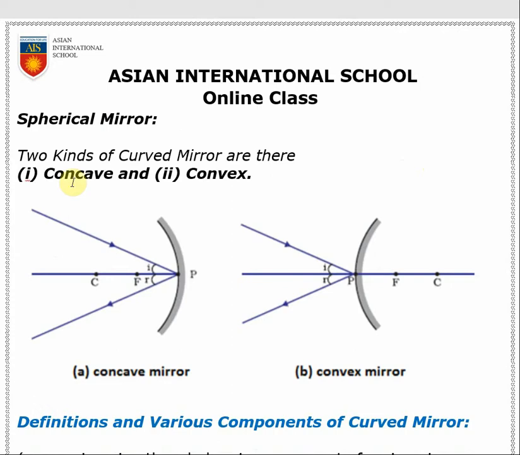Next, spherical mirror. There are two kinds of spherical mirror: one is concave, one is convex. Before going into detail, you can imagine that these concave and convex mirrors are actually a part of an imaginary sphere or imaginary circle. For a 2D diagram it's a circle, for 3D it's a sphere. A part of the imaginary circle is a curved mirror, like this is concave and this is convex.